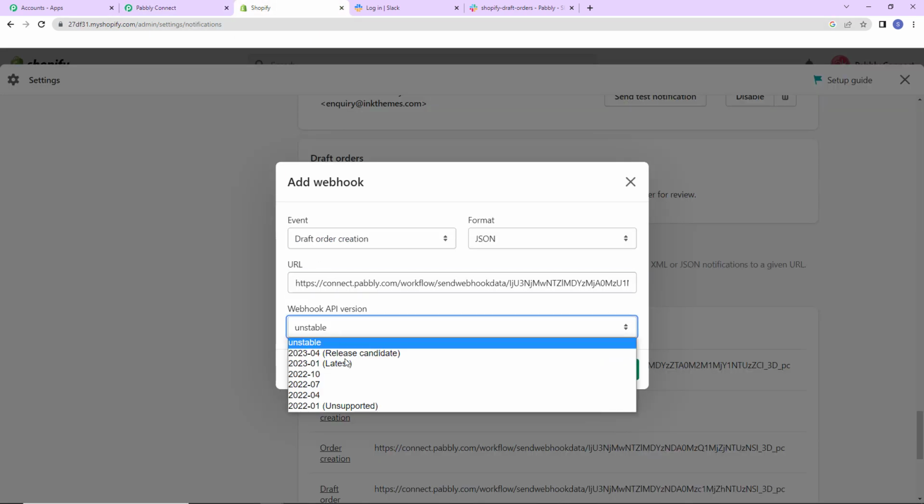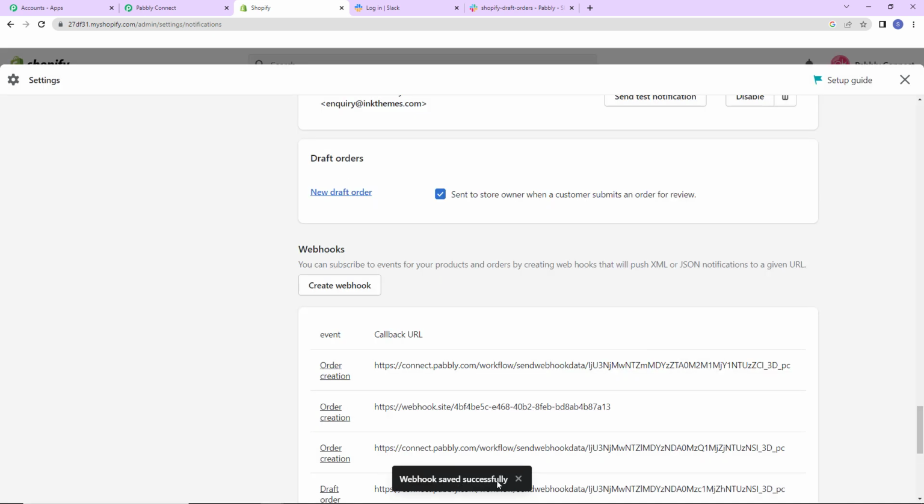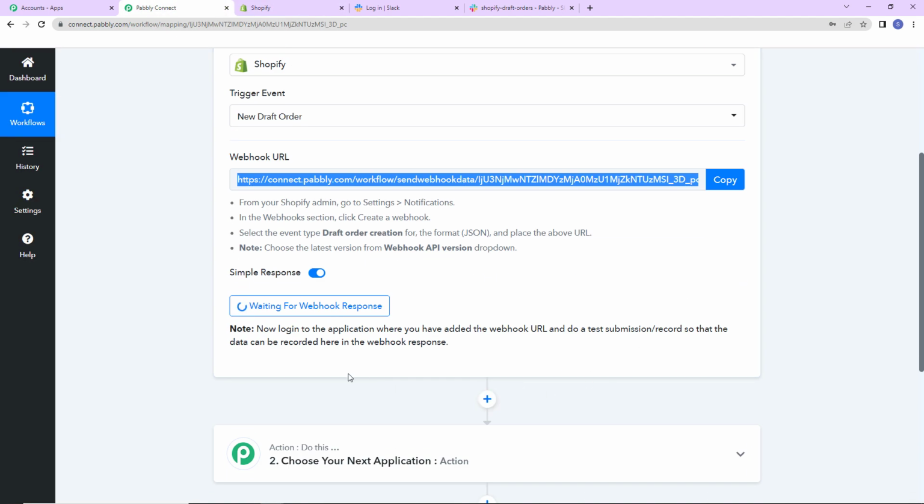So let's select the latest version and save. Here we can see that our webhook has been saved successfully. So taking you back to Pabbly Connect, now it's saying that log into the application where you have added the webhook URL and do a test submission so that the data can be recorded here in the webhook response, which basically means that we have to create a test draft order.